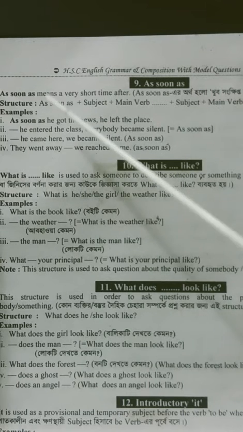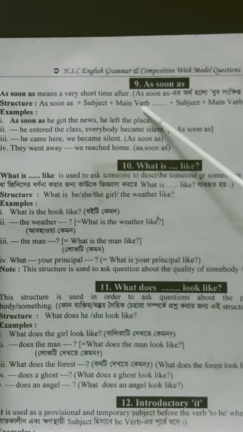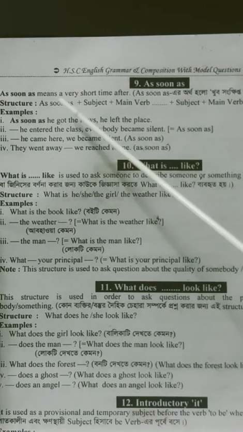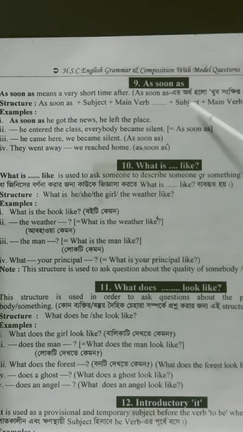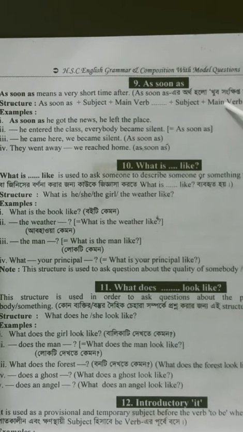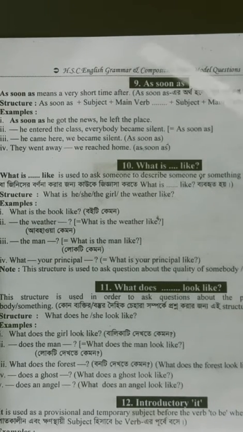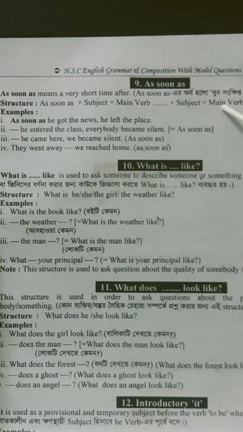Okay, there is a structure in this: "as soon as" plus subject plus main verb. That means "as soon as" and then one structure, and then another structure, that is subject and main verb. And if this main verb is in present tense, this main verb will also be in present tense. And if this main verb is in past tense, this main verb will also be in past tense.